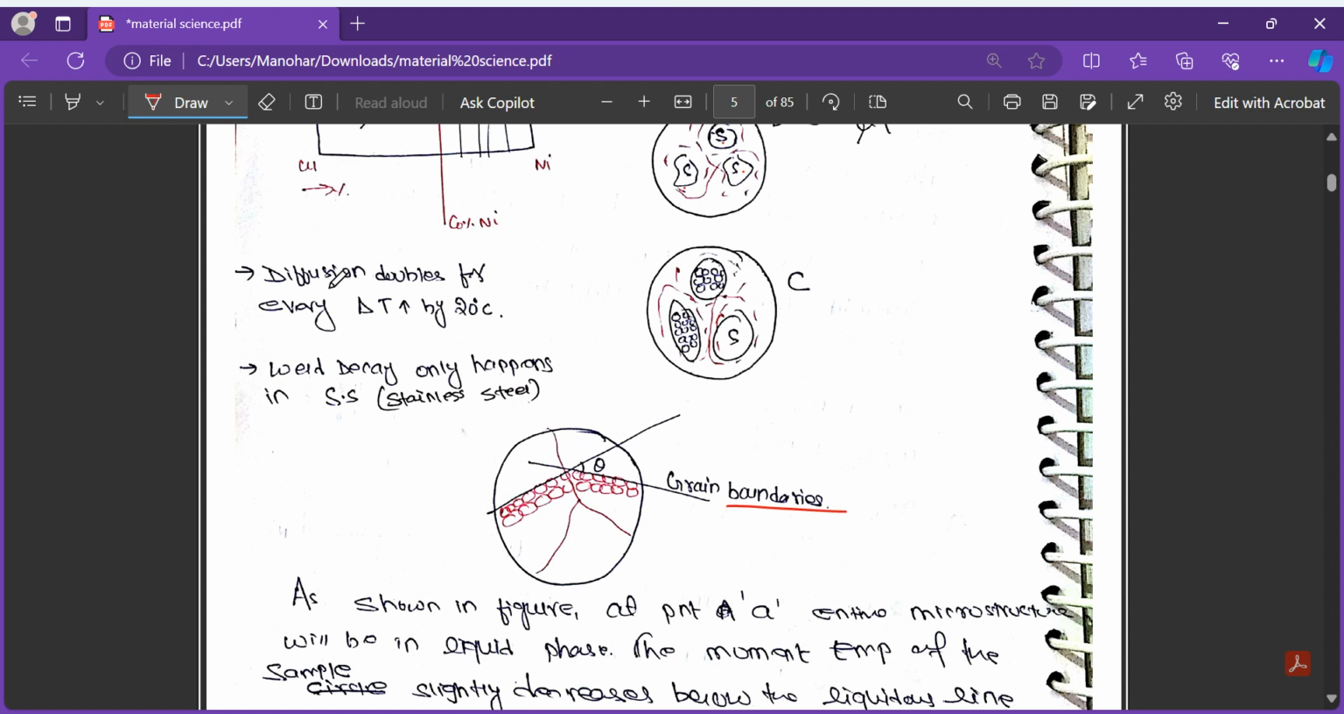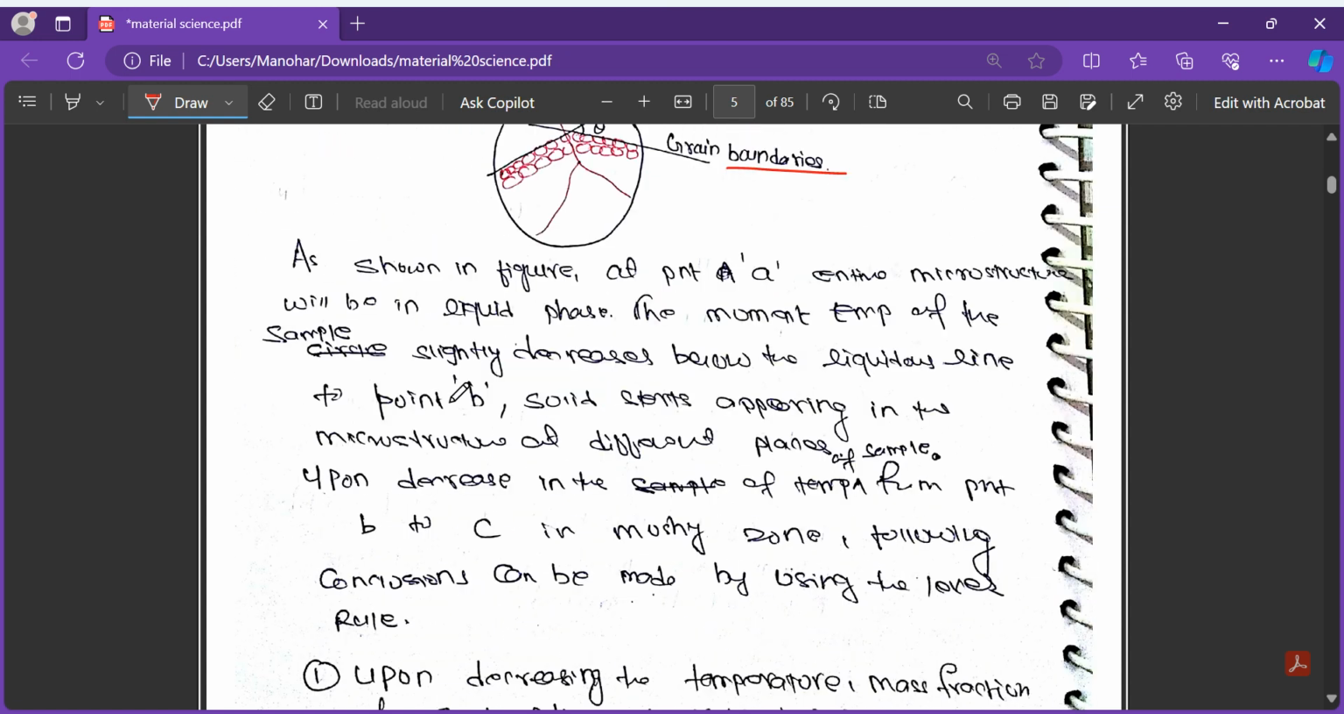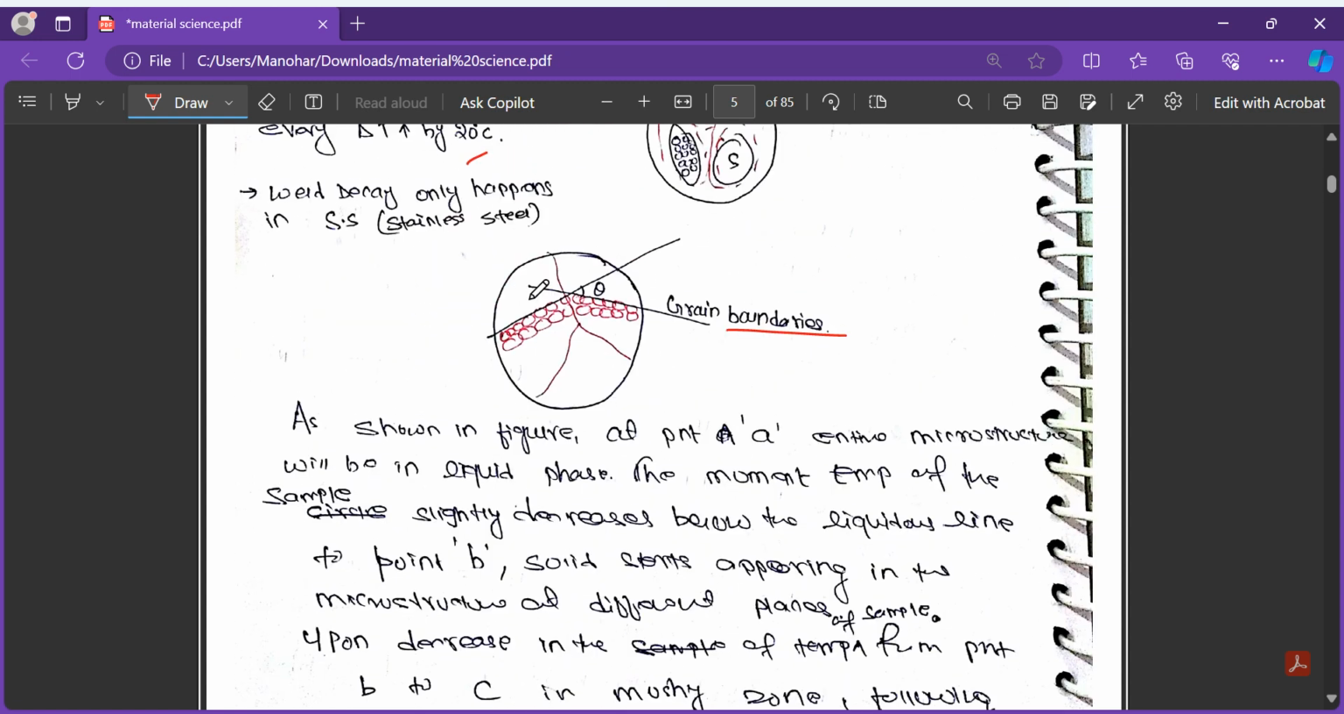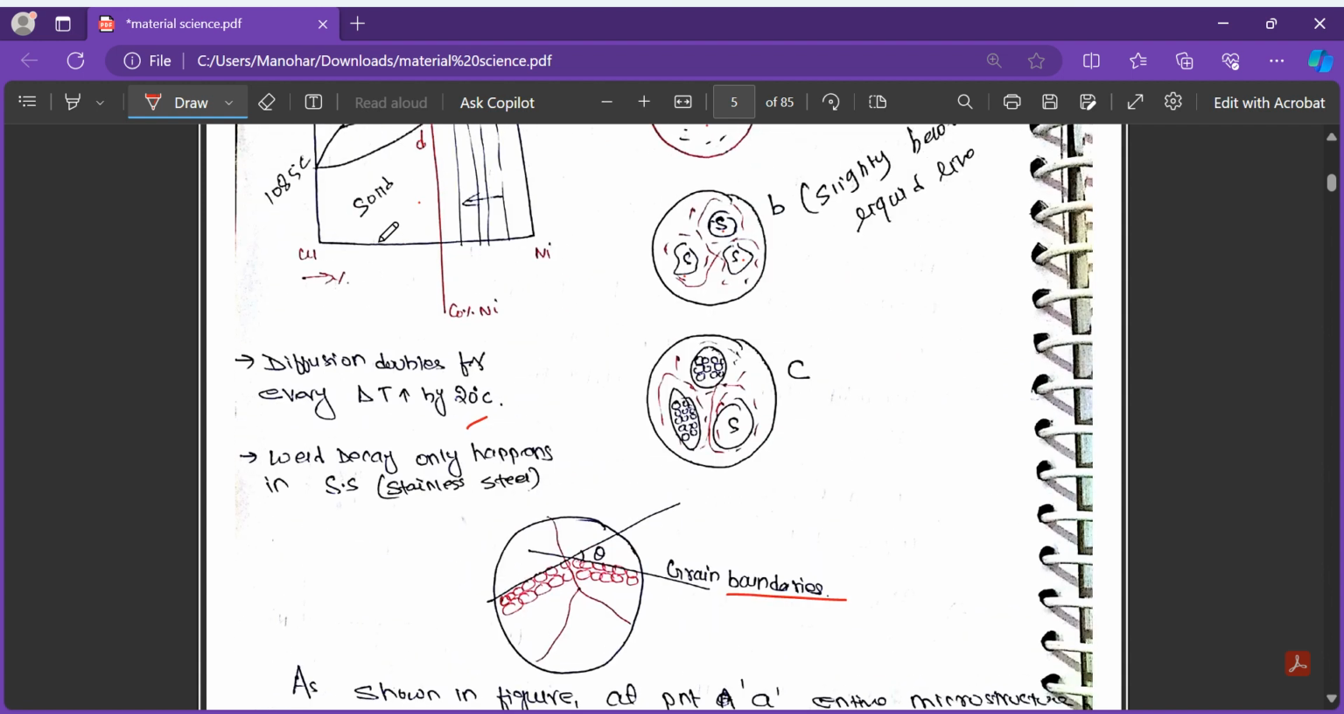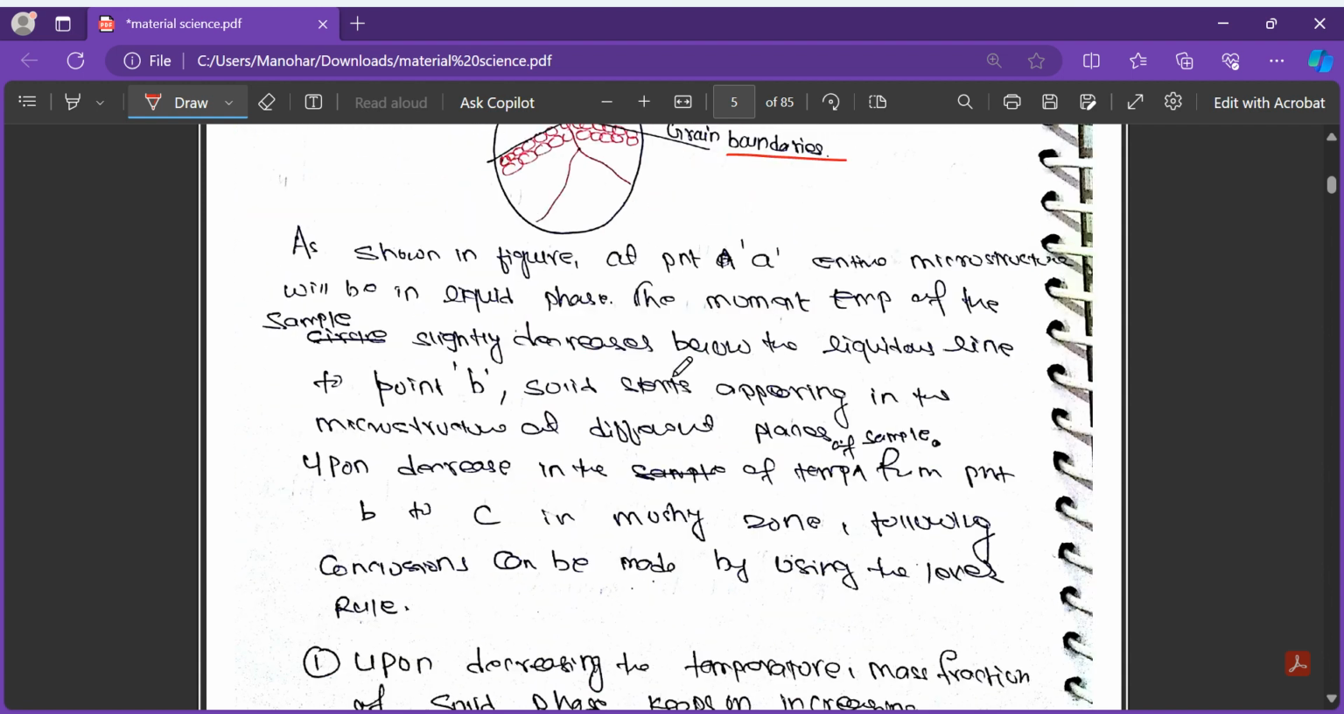So one funda is there. Diffusion doubles for every temperature rise of 20 degrees Celsius. We know temperature is required for diffusion: higher the temperature, more the diffusion. So if the temperature increases by 20 degrees Celsius, we can say diffusion will double. Weld decay happens only in stainless steel, as shown in the figure. This is the figure which I have shown here.